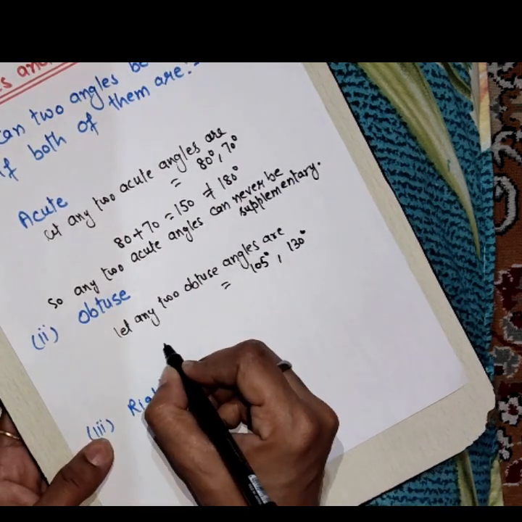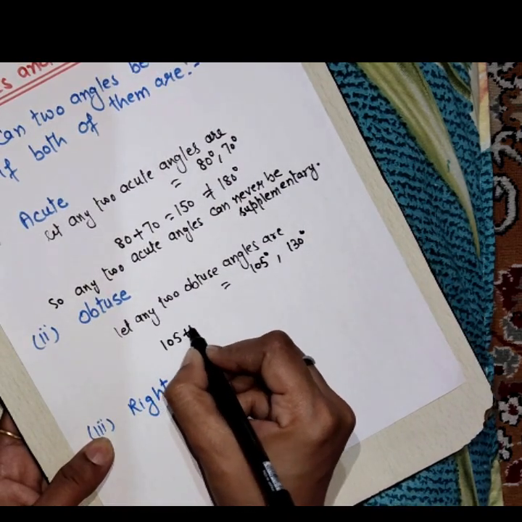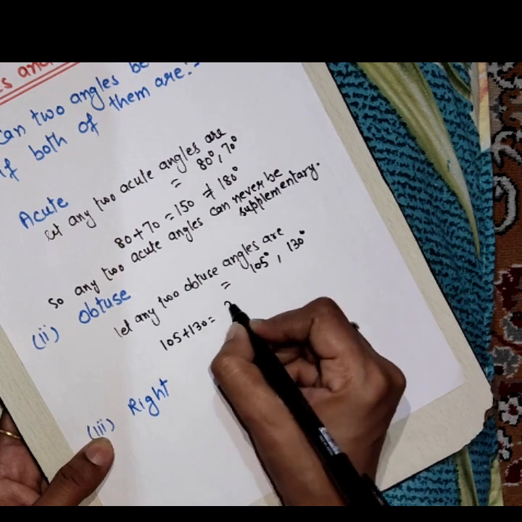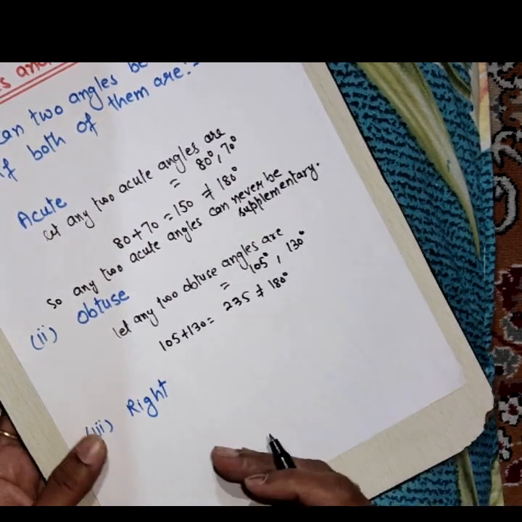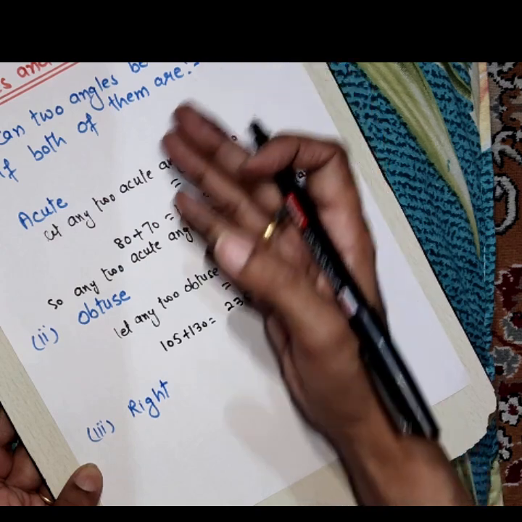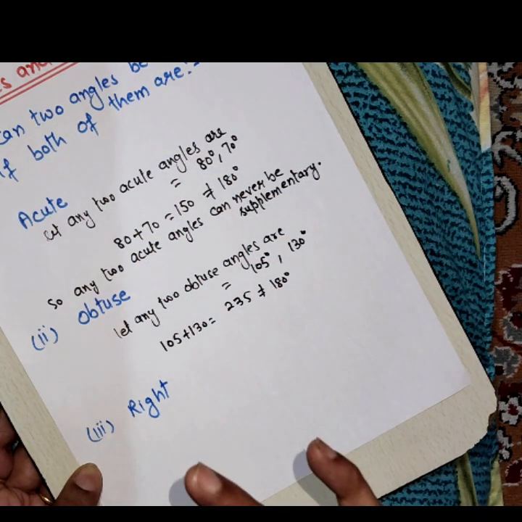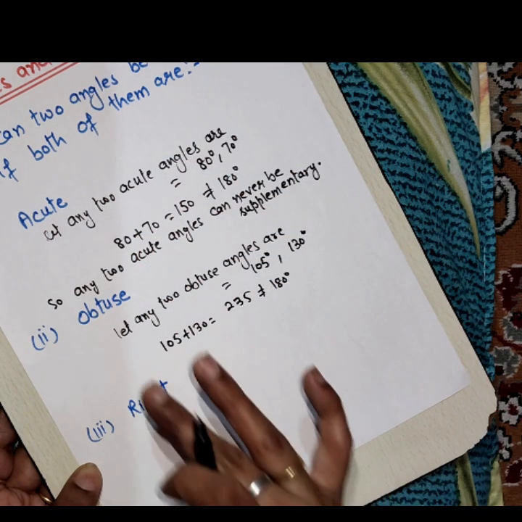When we add these angles, we get 235, which is not equal to 180, because similarly we know that supplementary angles are those whose sum is 180.